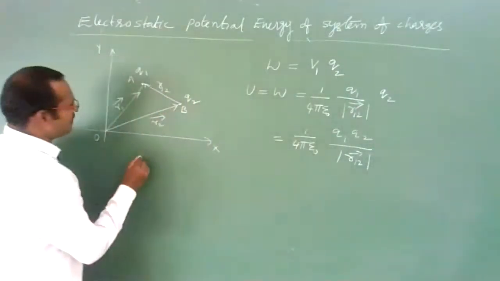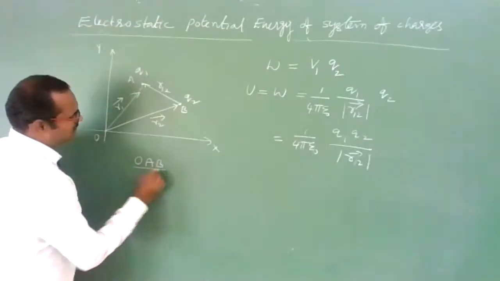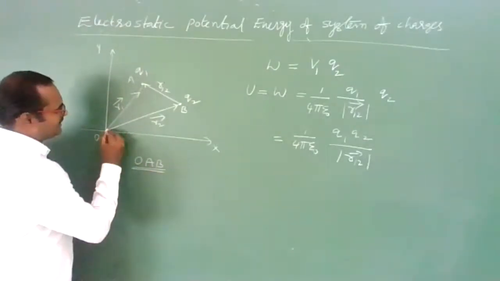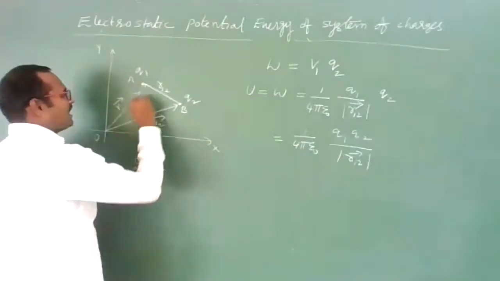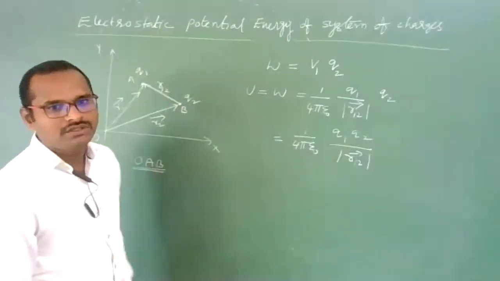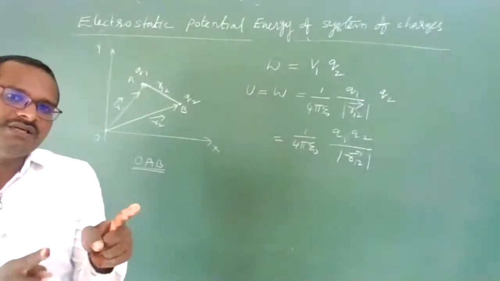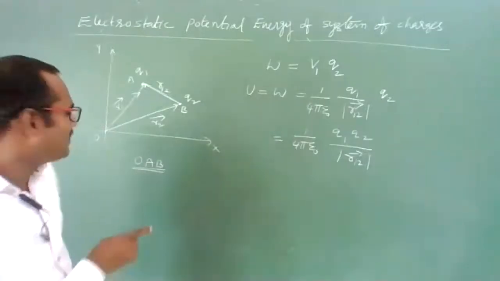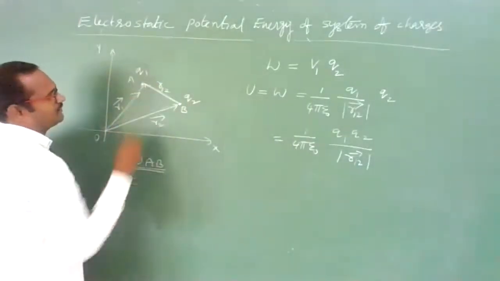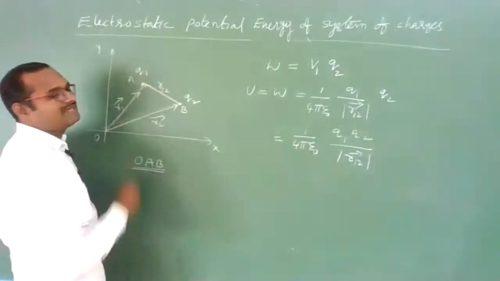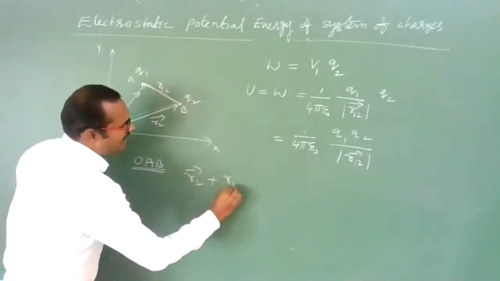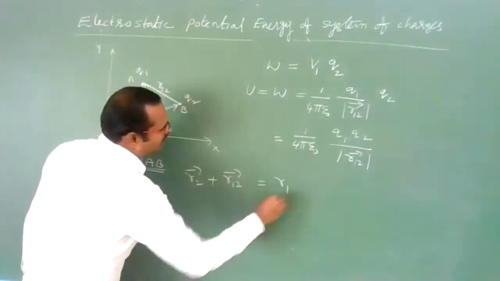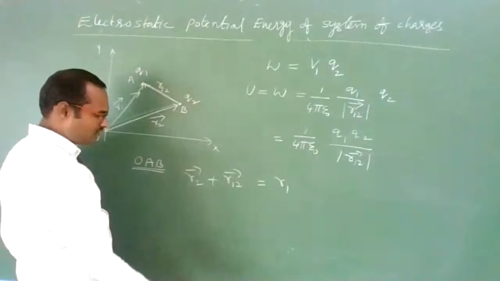See, the triangle OAB. You can write, this is one side of a triangle, this is another side of a triangle, and this is the closing side of a triangle. As we know, if two vectors are taken as two sides of a triangle in the same order, then the closing side gives their resultant. We can say r2 bar plus r12 bar is equal to r1 bar.